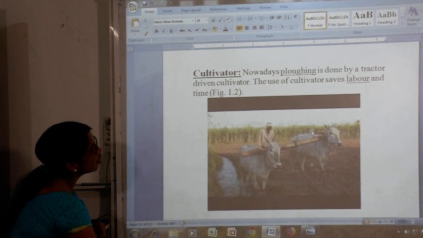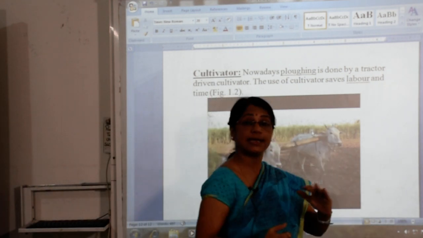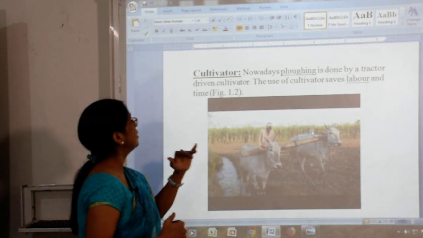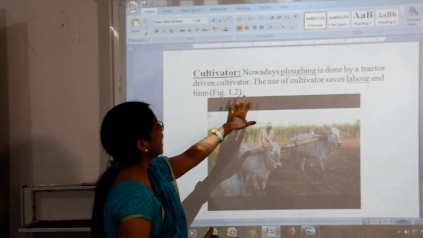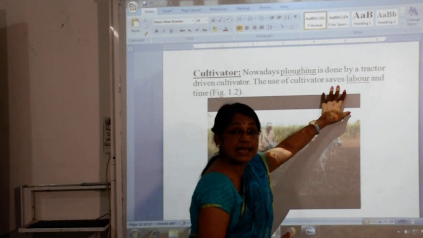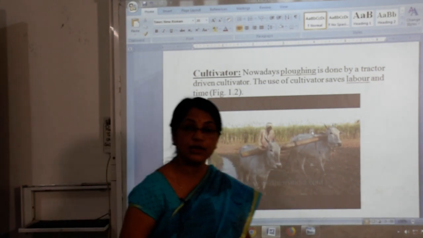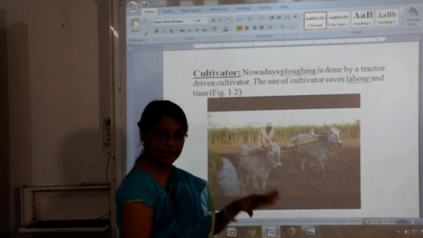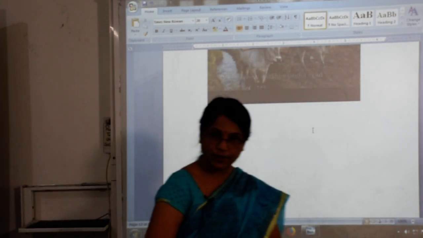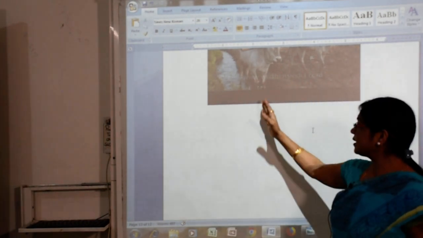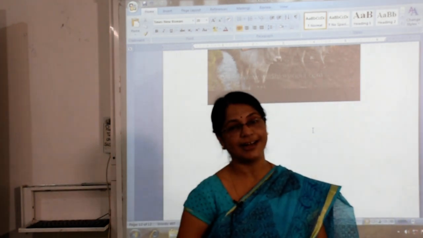Now let us see the cultivator. Nowadays ploughing is done by a tractor-driven cultivator. The use of the cultivator saves labor and time. So here, children, we have seen various implements. Now very soon we will meet in our next video.